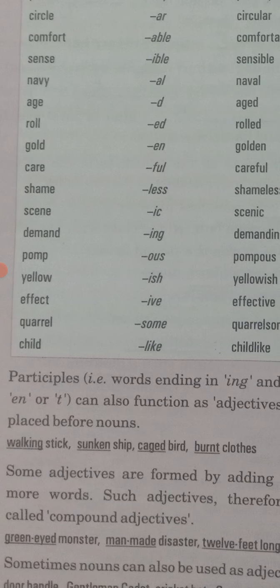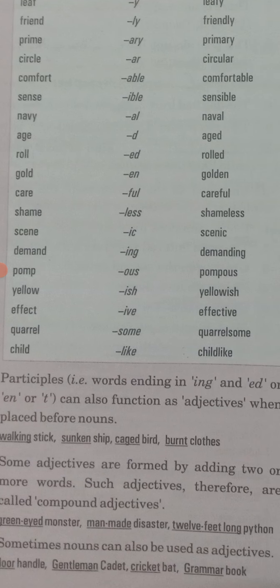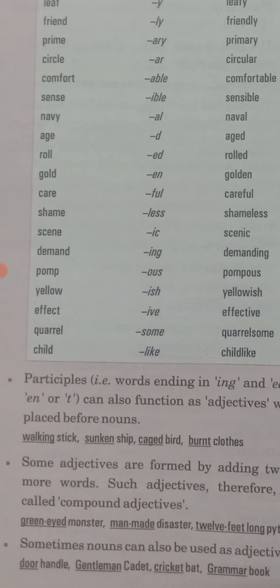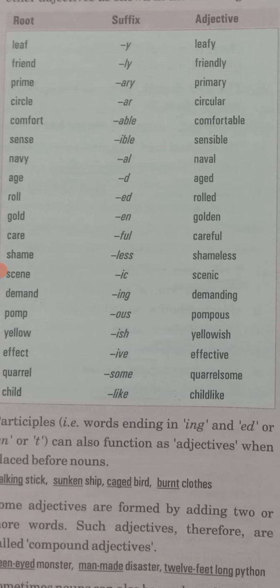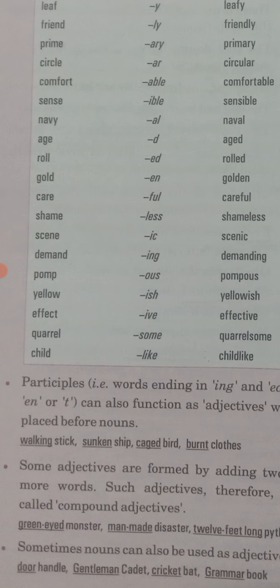So next point, participles. We know there are past participle and present participle. So the words which are ending with ing or with ed, en and t are your participles. Sometimes these participles will also act like an adjective if we place them before a noun. Just like walking. This walking is your present participle. If you place this walking before any noun, stick, so walking stick, it's telling the quality.